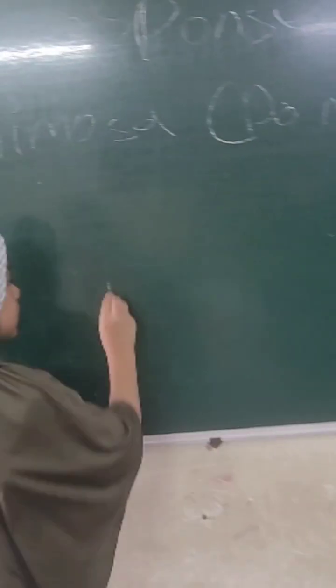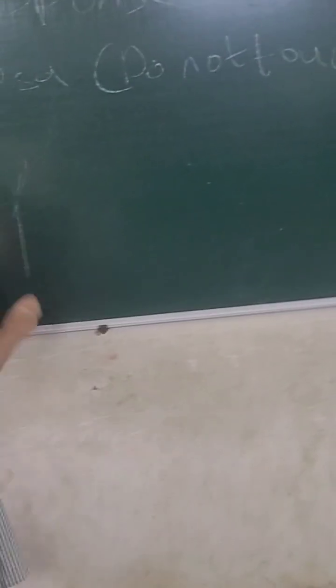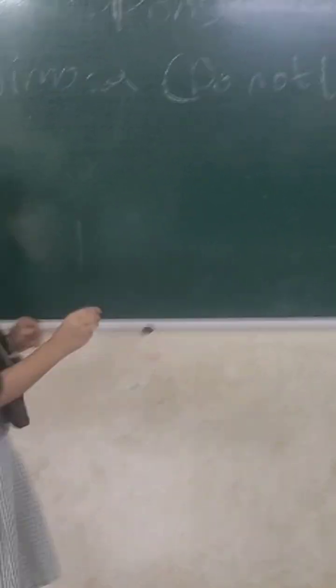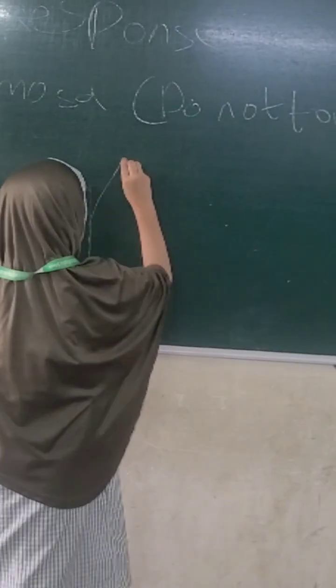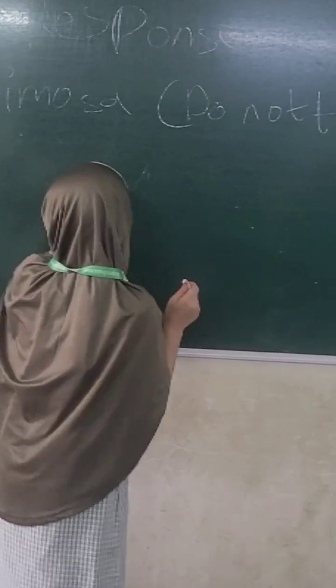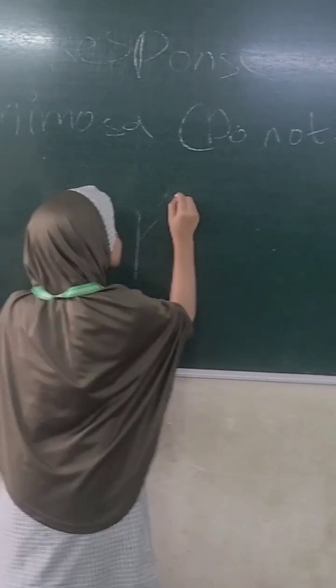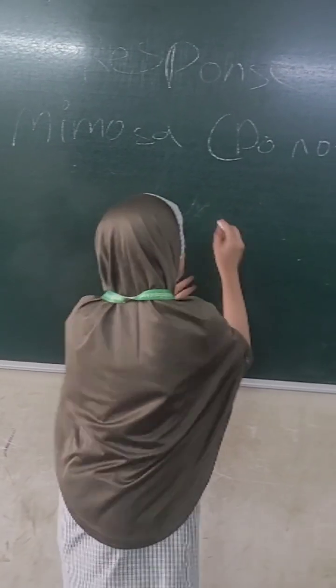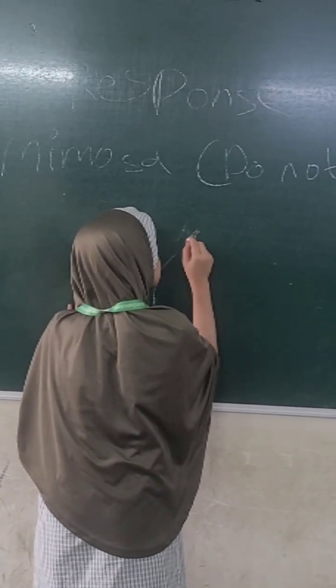For example, think this is a mimosa plant. Just draw the plant. It doesn't matter, the explanation matters, and you're explaining in a very good way.